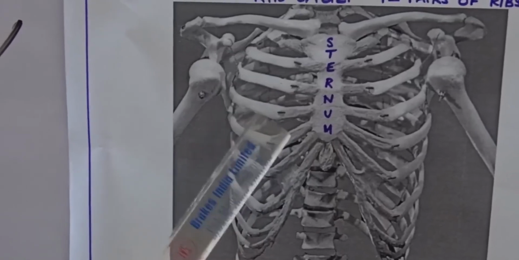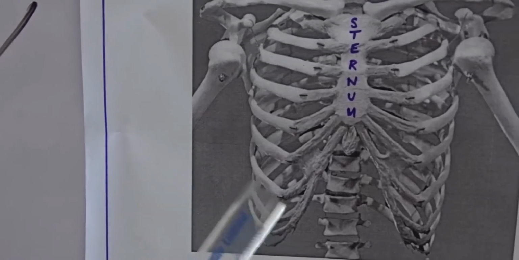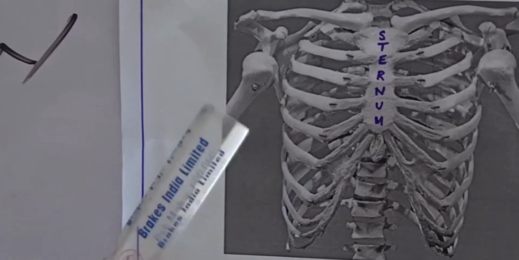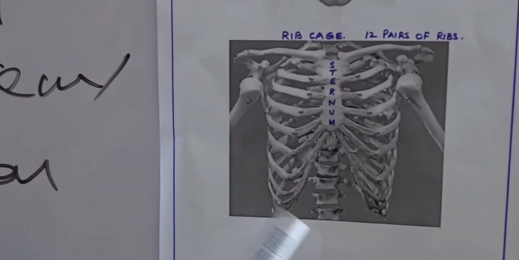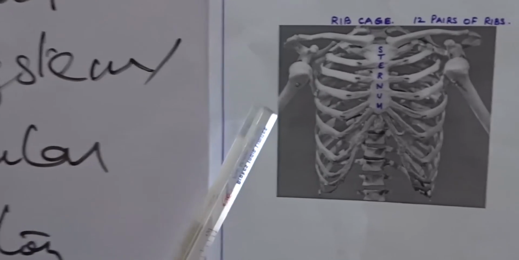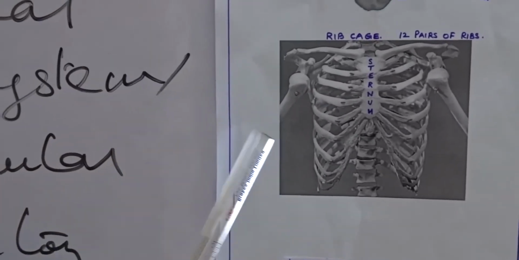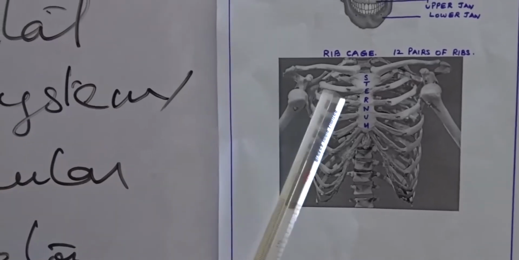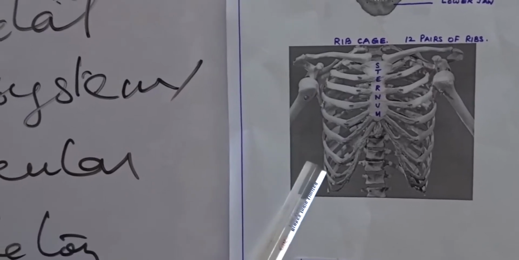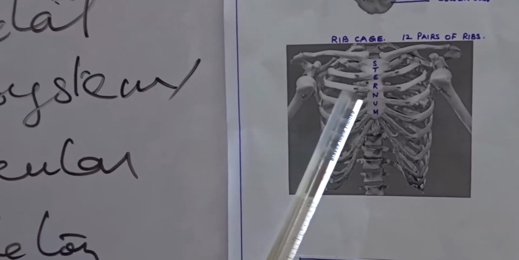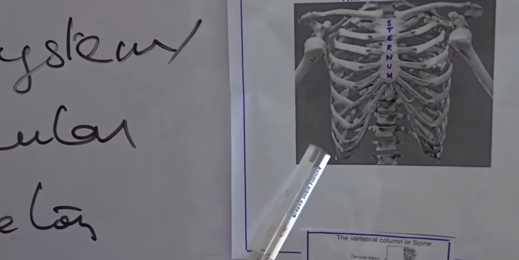So they are called false ribs. And 11th and 12th ribs, they are just floating, they are not attached to the sternum. So this is known as floating ribs. So I repeat, rib cage, it is formed of 12 pairs of ribs. 1 to 7 pairs, they are true ribs attached to the dagger bone sternum, and 8, 9, 10, they are called false ribs, they are indirectly attached to the sternum, and 11th and 12th ribs, they are floating ribs.